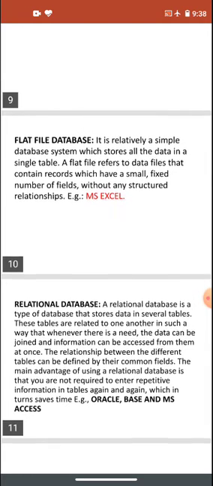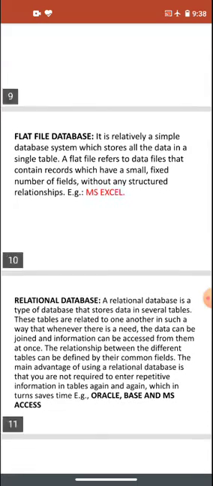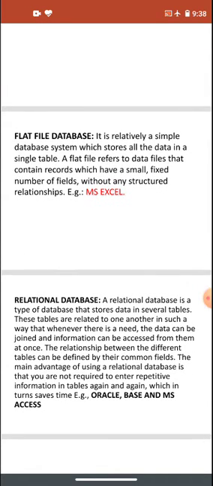So in a flat database system, we have a simple database which stores the data in a single file, and in a single file there is a single table, with no relationship between different tables made in different files. That is called a flat file. In a flat file there will be a small record with a fixed number of fields.